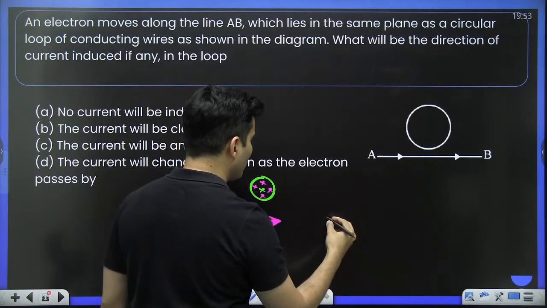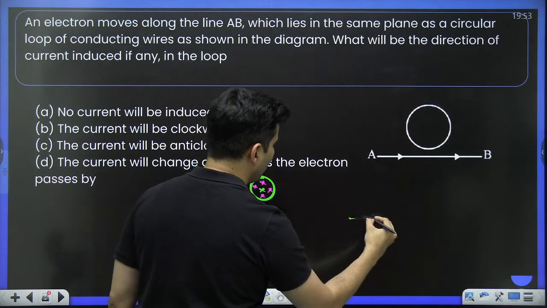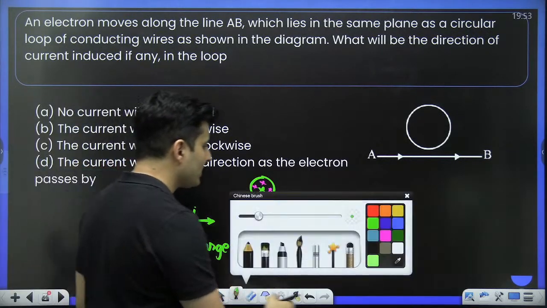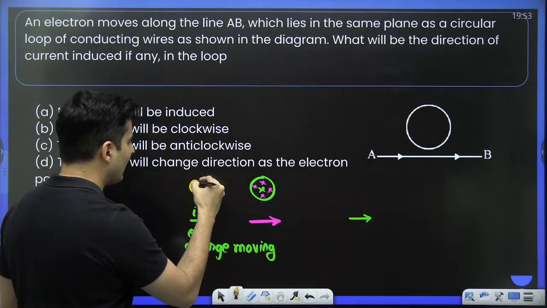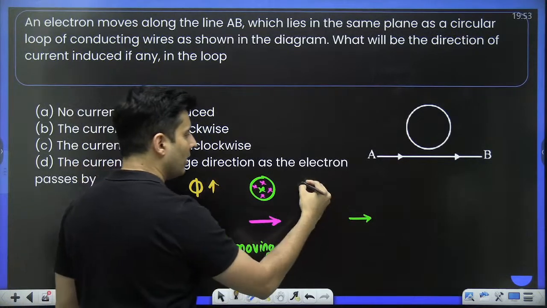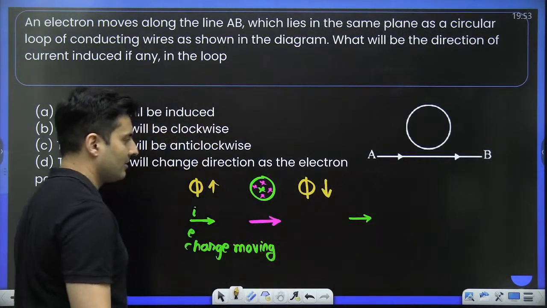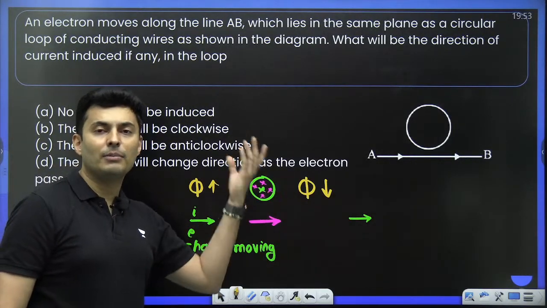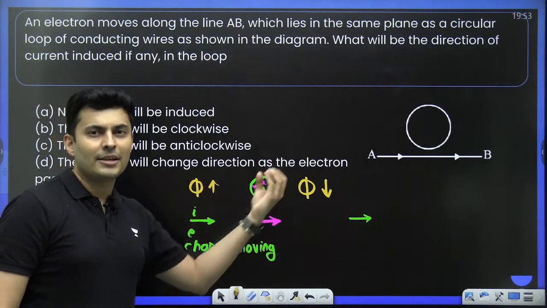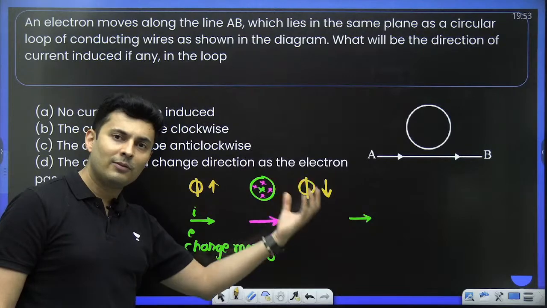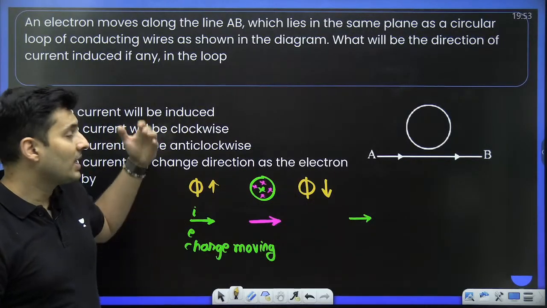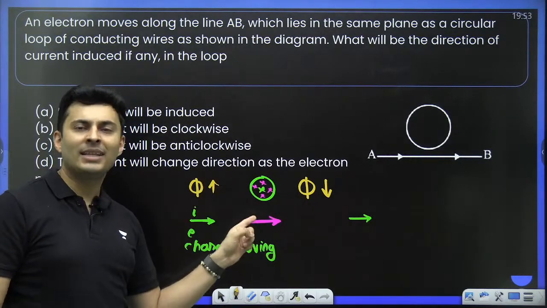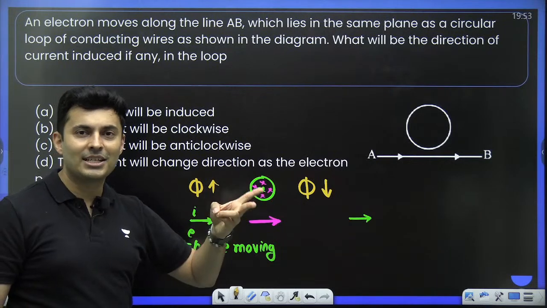Then again, when you go really far away, the field will come back to its small value. So what do you see, my dear students? From here to here, the value of the flux increases. From here to here, the value of the flux decreases. As the electron comes close, the current comes close. So current will increase the magnetic field, so increasing the flux. As you go far away, the field decreases, flux decreases. So once the flux is increasing, once the flux is decreasing. So once the current is going this way, once the current is going that way. So the current has changed the direction.